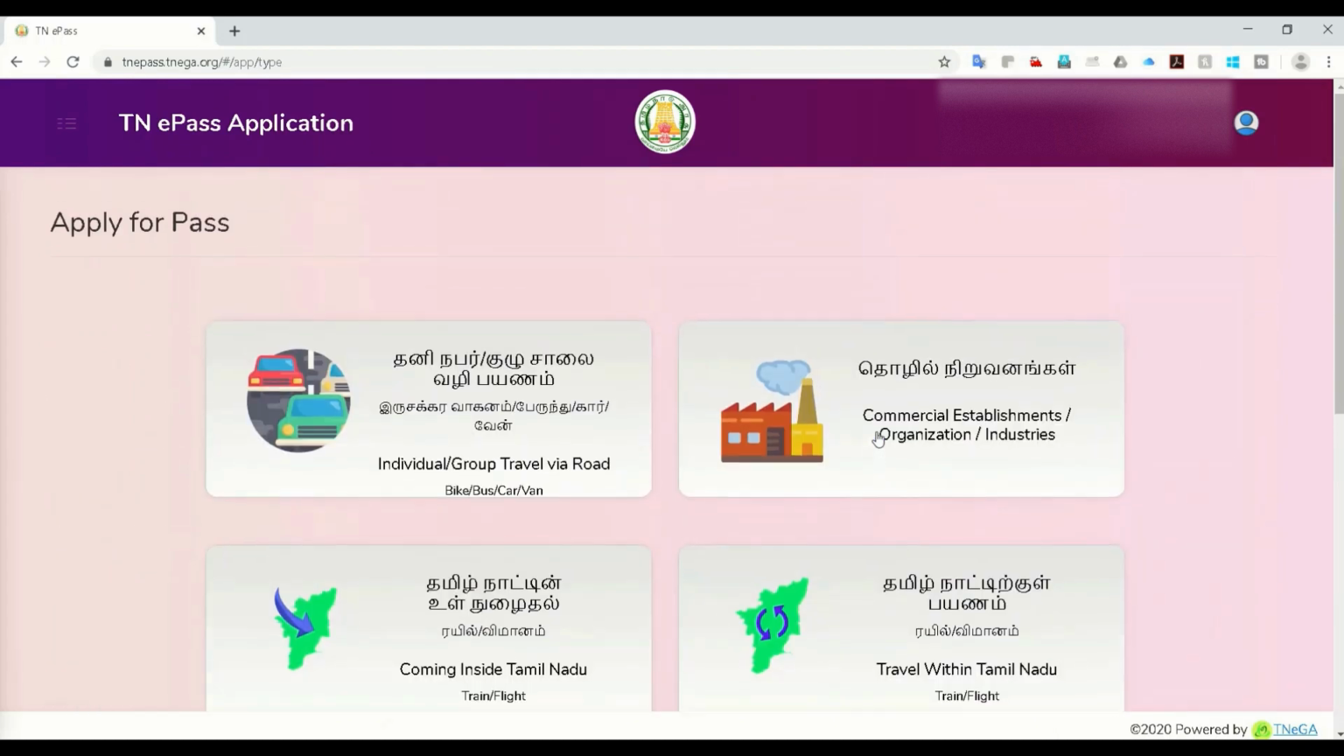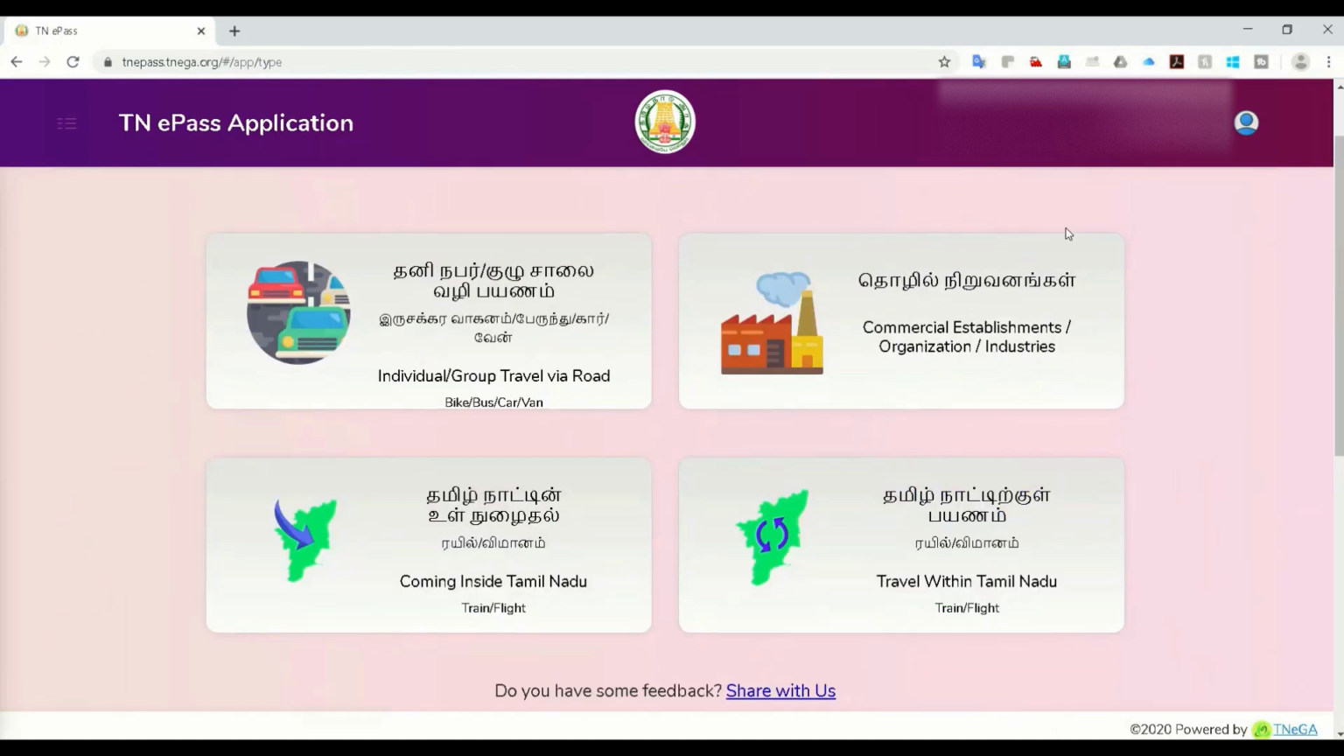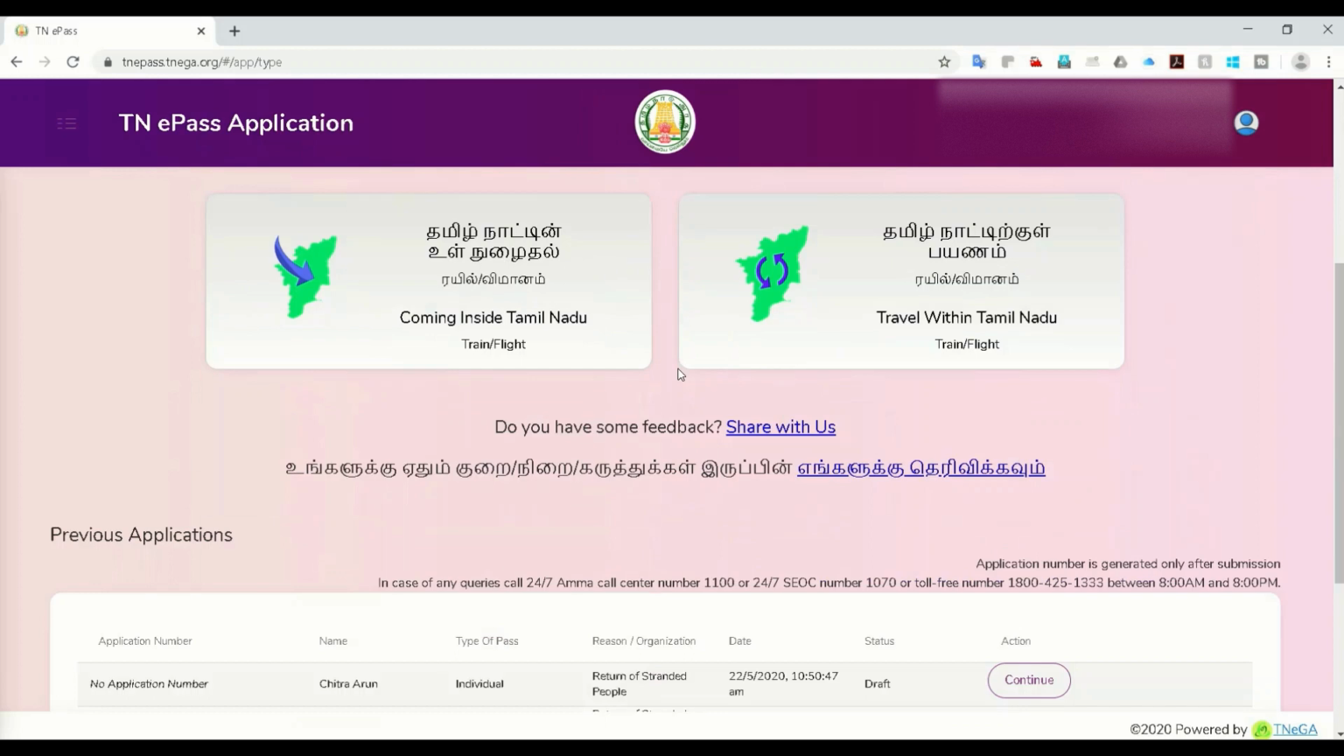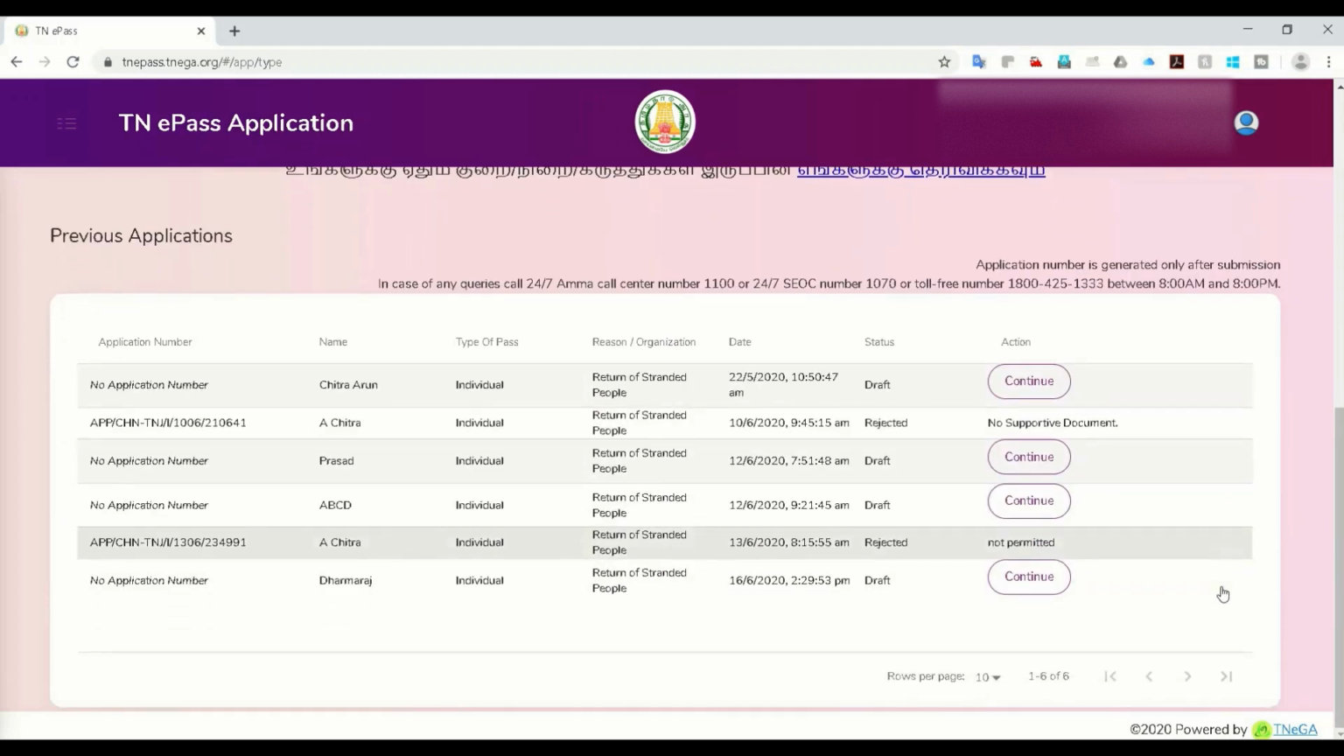As we go back to the home page here, when you enter your number and you get the OTP, you can go here and see the full history of your application. Different times you might have applied for different passes. So these are the different passes I tried to apply. So this is the